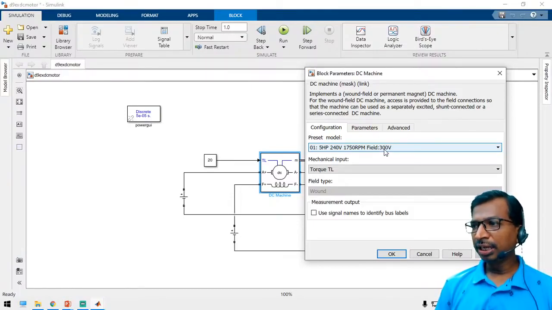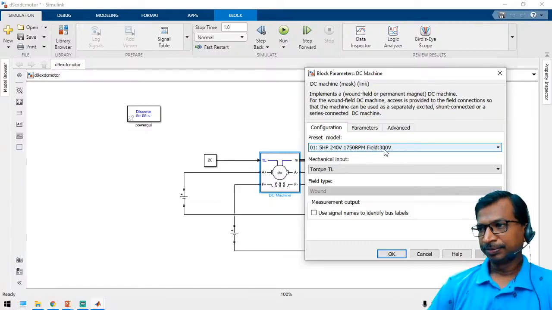Why not any other header than the power guy? See, actually, it's a syntax. Bus selector is a component to measure the motor parameters.